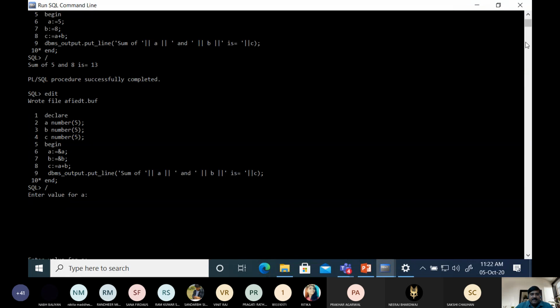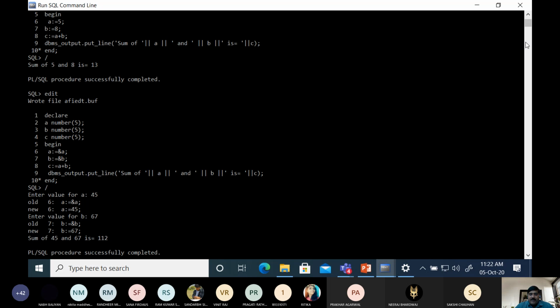See here, enter the value of A: 45, then enter the value of B: 67. Now sum of 45 and 67 is 112. So this is the general program. Did you get it? Yes, sir. So either you assign the value at compile time, or during run time you assign the value through the keyboard.